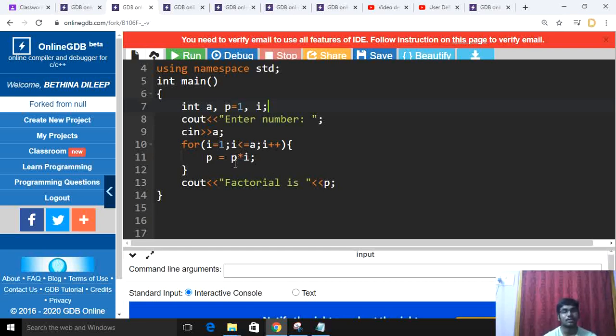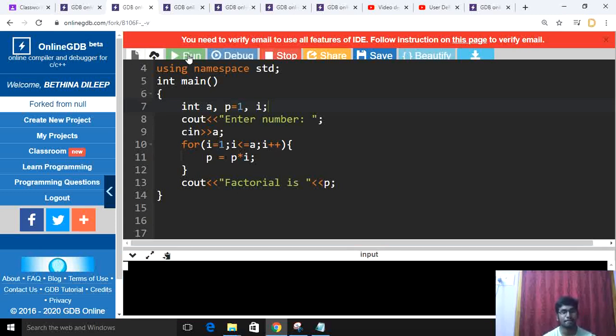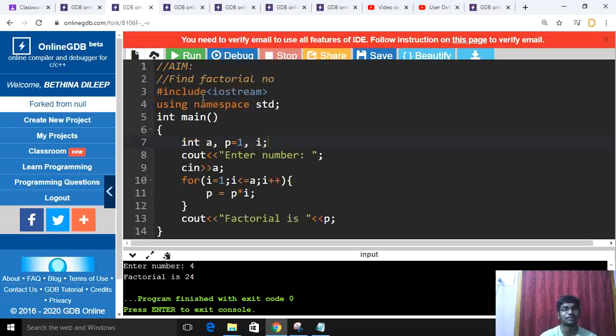This is the factorial. It will be printed. When we execute, it will be printed with cout the factorial. This is the factorial program. We'll run the program. I'm giving my factorial number as 4. You can see the factorial is 24. How it's executing means 4 into 3 into up to i less than or equal to a, then it will be printed 4 into 3 into 2 into 1. If you multiply, 24 will be the answer. This is the program to find the factorial number.